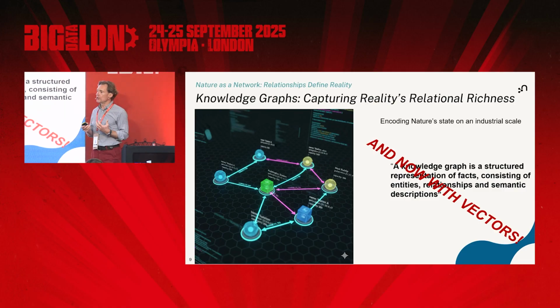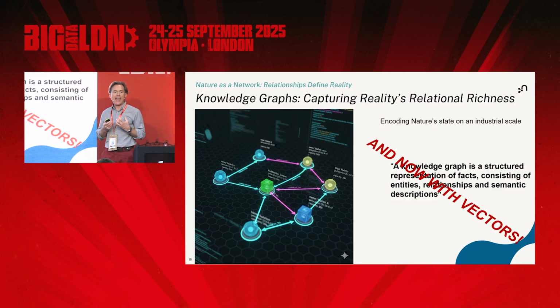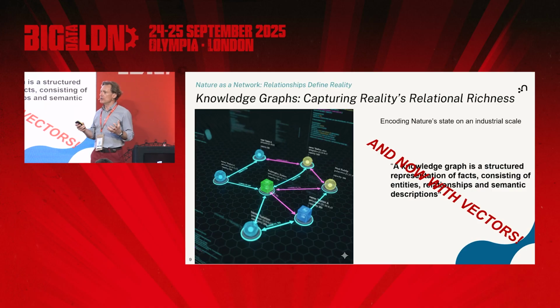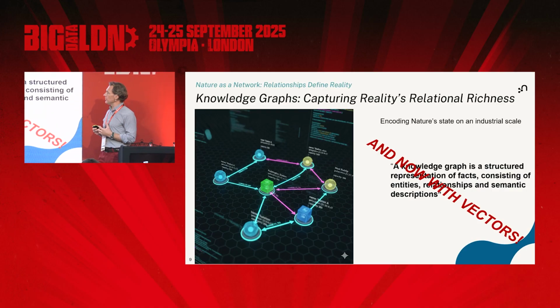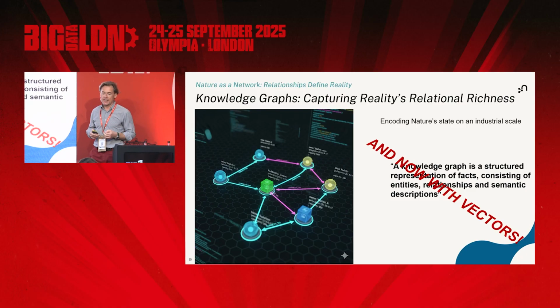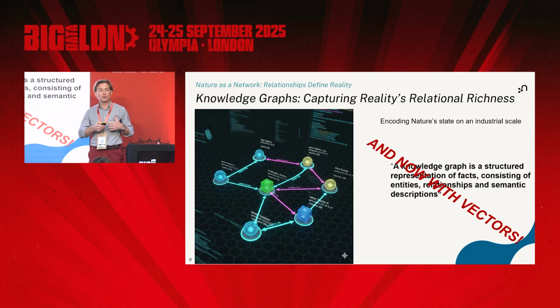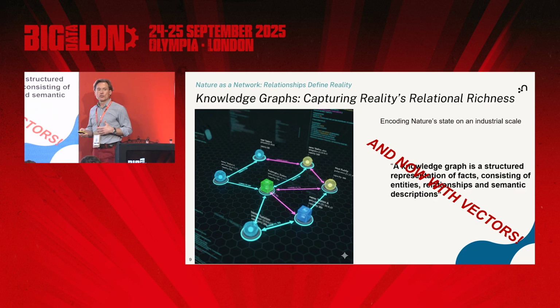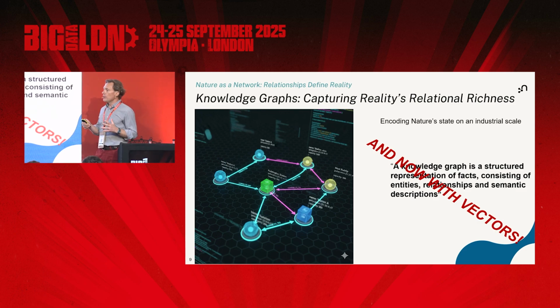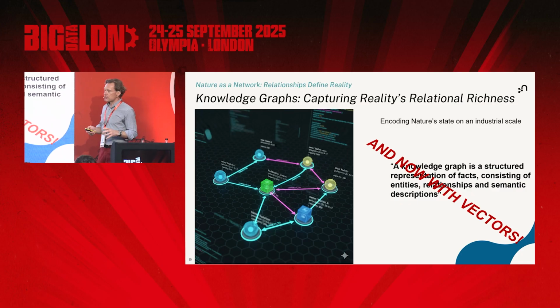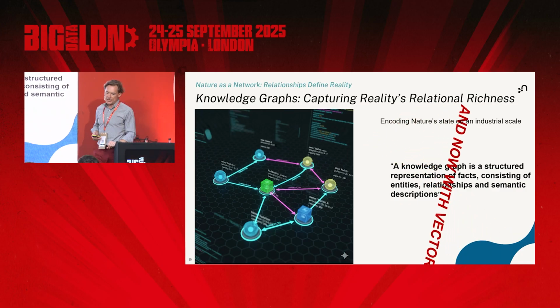So the thing with the knowledge graph is not only is it the right encoding of nature, it's also very much machine readable. I can include a lot, and the other cool thing is I can run this at scale, at an industrial level. I can capture this in the billions and billions of nodes and even up to trillions of relationships. There's really no limit to it all. What we can also do, and we can talk about that later perhaps, is ingest real-time data into the knowledge graph if you have the setup correctly. So it's a very versatile structure. The knowledge graph captures that structure of nature, right?